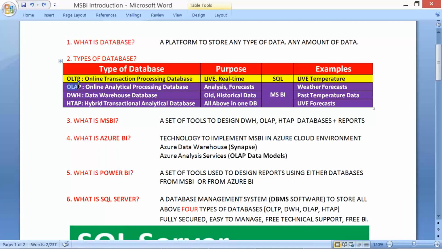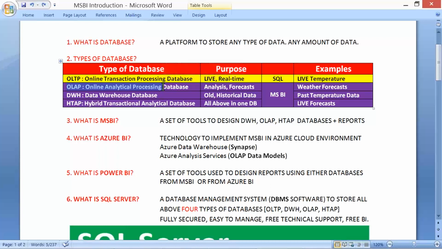OLAP, online analytical processing databases. Yes, we are responsible to design big data solutions, analytic databases helpful for forecasts, faster reporting and forecasts. We say super fast databases. Really, super fast databases, OLAP. So we need to put more effort into carefully designing the OLAP databases.